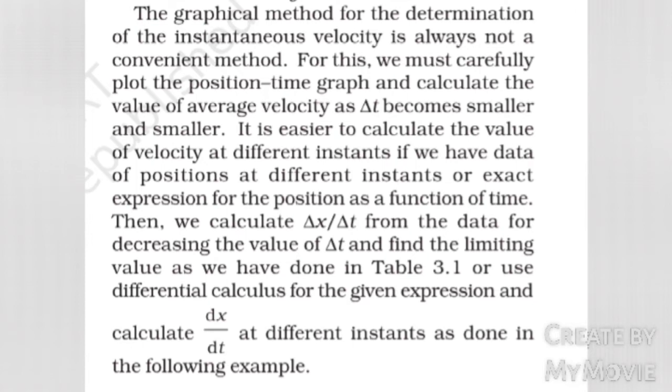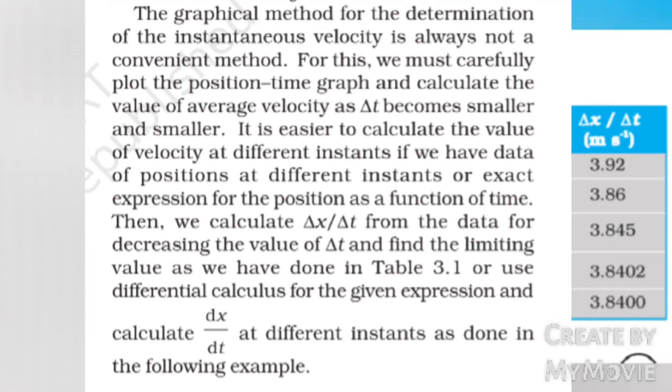Then we calculate delta x by delta t from the data for decreasing values of delta t and find the limiting value as we have done in table 3.1, or use differential calculus for the given expression and calculate delta x by delta t at different instants as done in the following example.